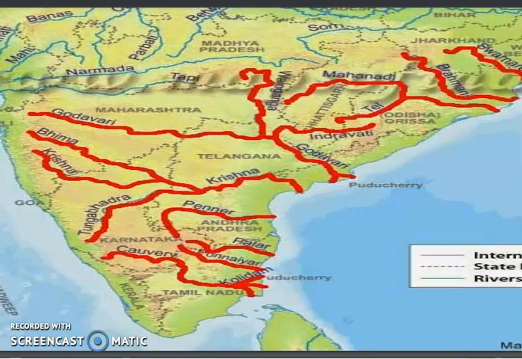East flowing rivers are draining their water in the Bay of Bengal, and west flowing rivers drain their water in the Arabian Sea. Now one of the important characteristics of east flowing rivers is that they make deltas. You can see in the peninsular rivers only the east flowing peninsular rivers make deltas at their mouth or at their meeting point with the sea. But the west flowing rivers like Narmada and Tapi do not make deltas. Instead of deltas, they make estuaries, the funnel shaped feature. They form at the end of the river only. That is the basic difference between the east flowing and the west flowing rivers.